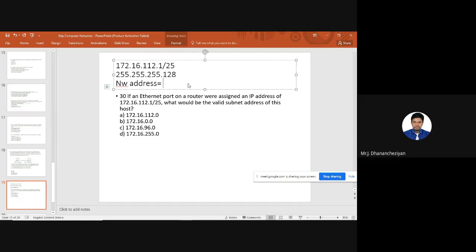What they have done here is address aggregation. They have rolled over this 128 into a broad class C subnet mask. So they have used 255.255.255.0 as the subnet mask.